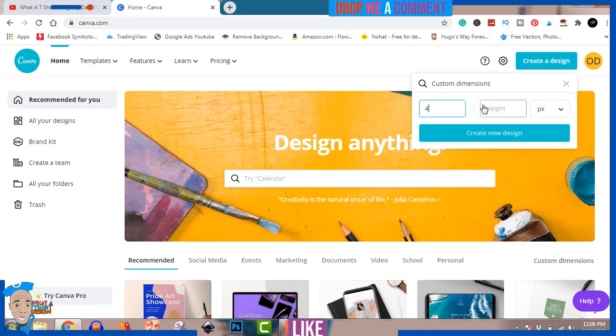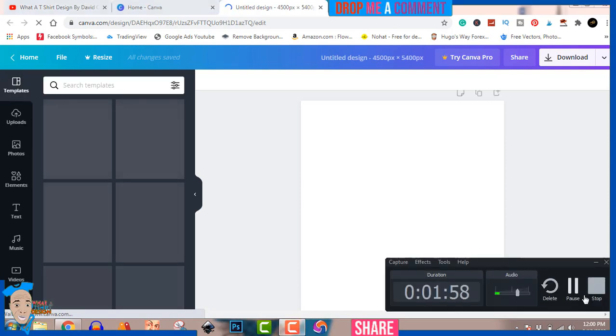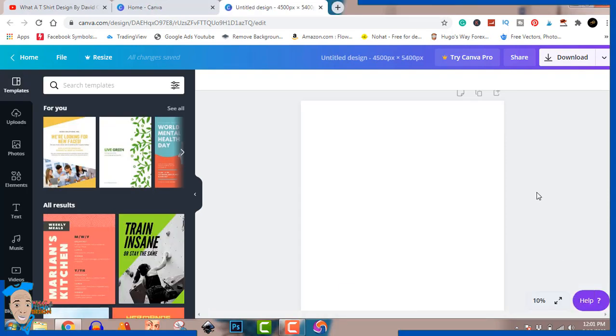The standard is 4,500 by 5,400. We're just going to save it as that. So now we have our design space open and ready for us.